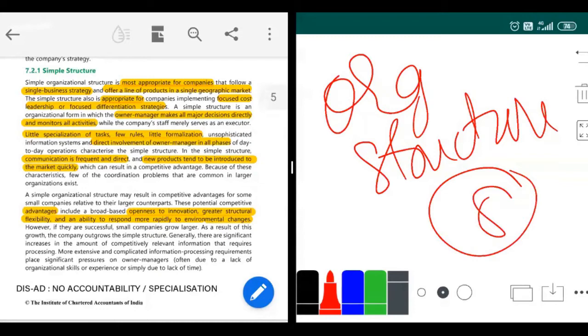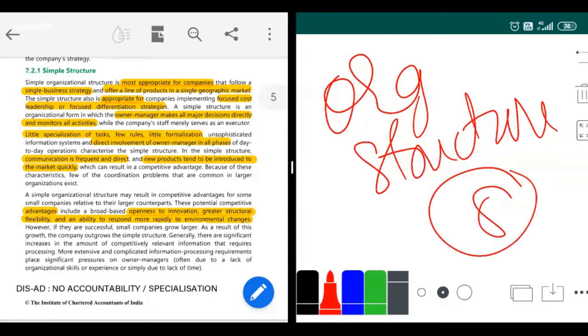There is simple structure, functional structure, divisional structure, multi-divisional structure, SBUs, that is your strategic business units. We have discussed it in our earlier chapters. And also then we have matrix structure, and then your network, and then your hourglass structure. So these are the 8 structures we are going to read about today.